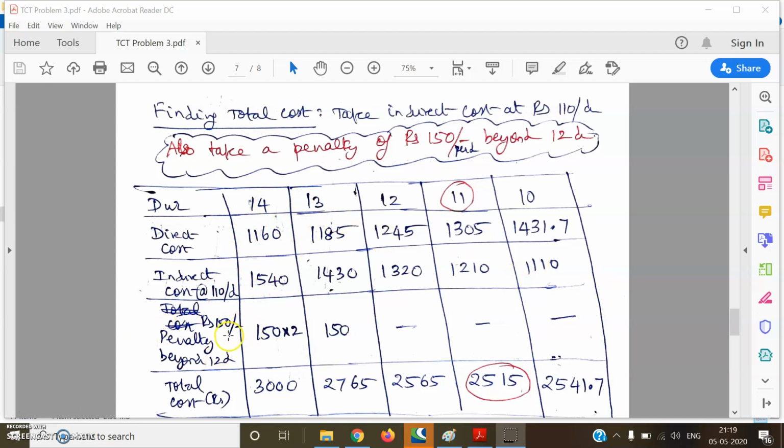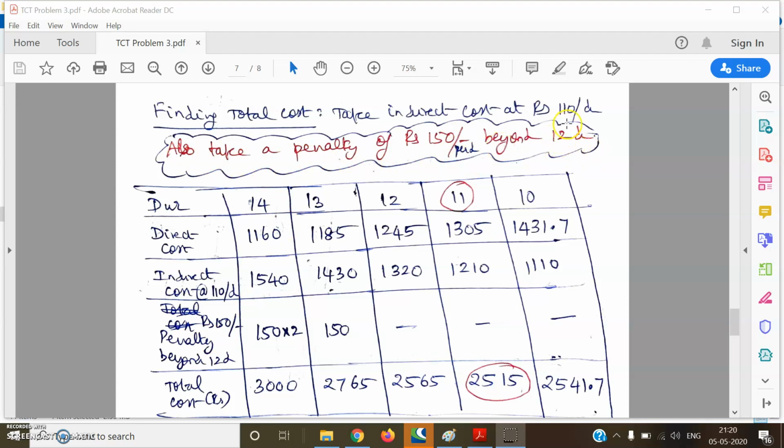Then there was one additional penalty given here. This is one additional condition given in the problem. If this condition is not given, you just add these two to get the total cost. But there is a condition stating to take a penalty of rupees 150 per day beyond 10 days.